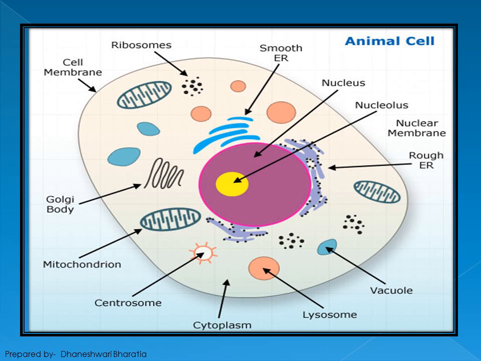For this you have to write down all the definitions for 3 times. Please learn it. Write the points of differences between prokaryotic and eukaryotic for 5 times. It is extremely important, and all the 3 diagrams also for 5 times. I think you have already done the animal cell and plant cell in the previous standard also, so it is going to be easier for you. Make sure that you refer to the textbook also. I have tried to give you the easiest diagram so that it becomes easier for you. Otherwise you can draw any kind of diagrams whichever is easy for you.